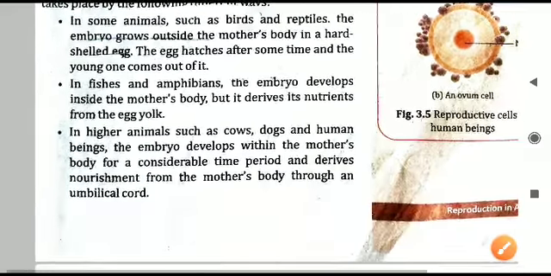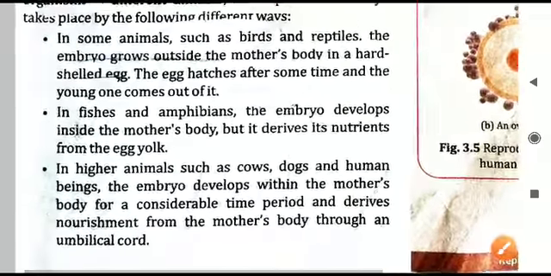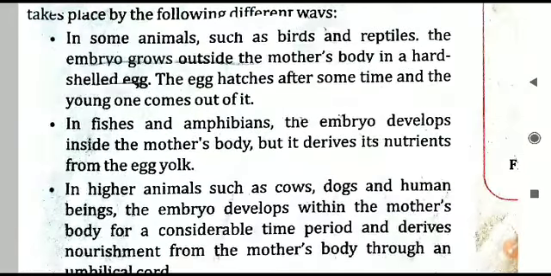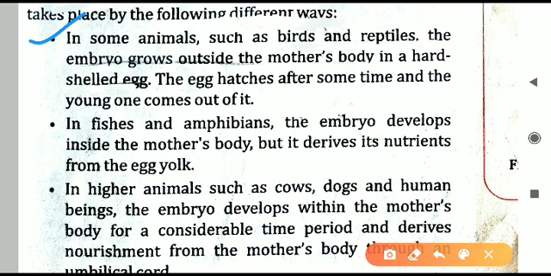I have discussed this in my live classes, but as we have not seen this topic on YouTube, let us see this part here: how the development of the embryo is done. First, in some animals like birds and reptiles, the embryo will grow outside the mother's body in an egg. Birds lay eggs, reptiles also lay eggs. What is an egg? Egg is actually the zygote only.